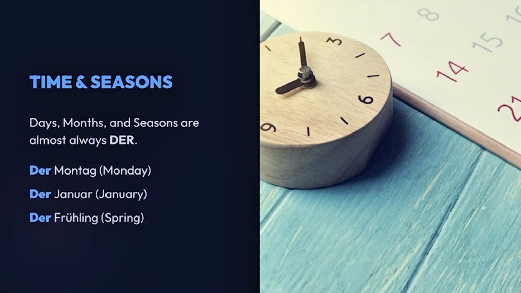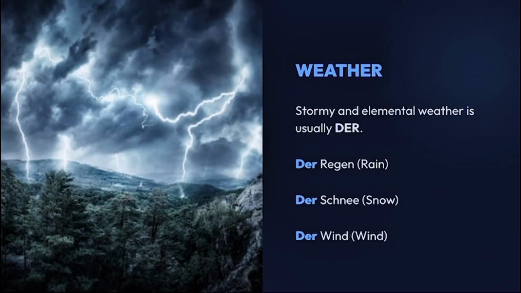Time and seasons. Days, months, and seasons of the year always use the masculine article der. Der Montag, Monday, der Januar, January, der Frühling, spring. With the weather, in the stormy or elemental weather, we usually use der. Let's say der Regen, rain, der Schnee, snow, der Wind, wind. So in these cases, we always have to use the masculine form of the article, der.